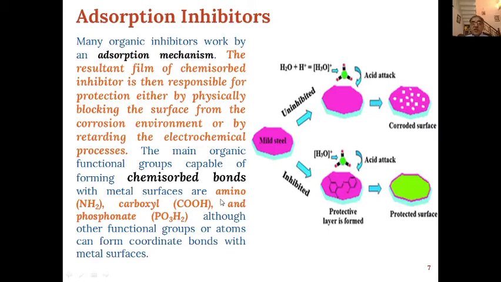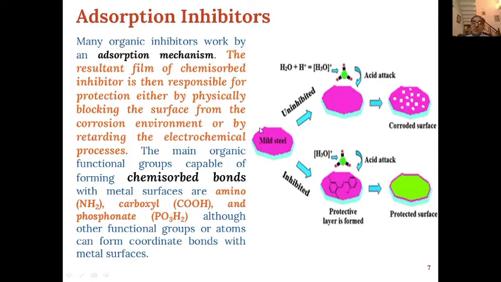The main organic compounds used have functional groups like amino, carboxyl and phosphonate groups.